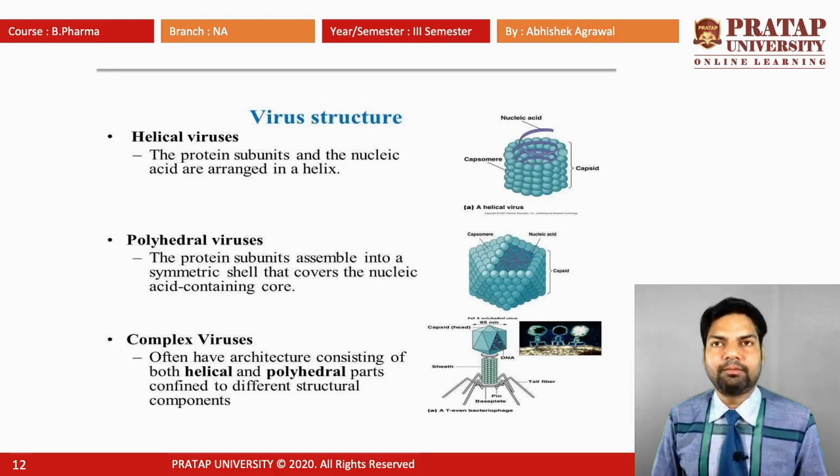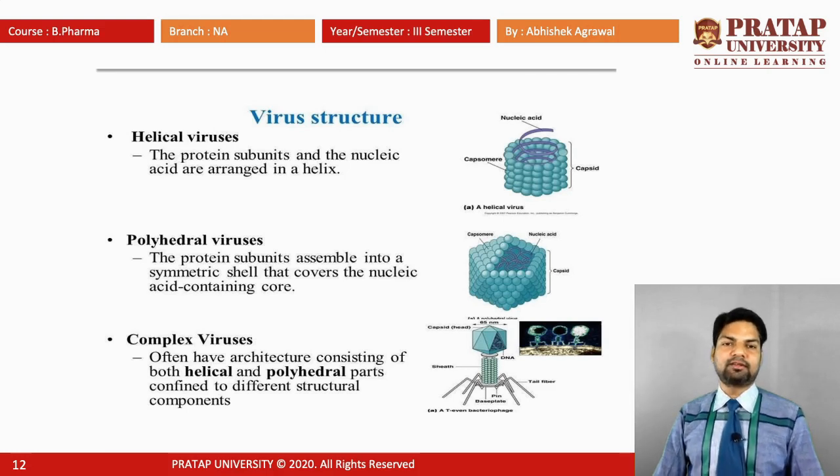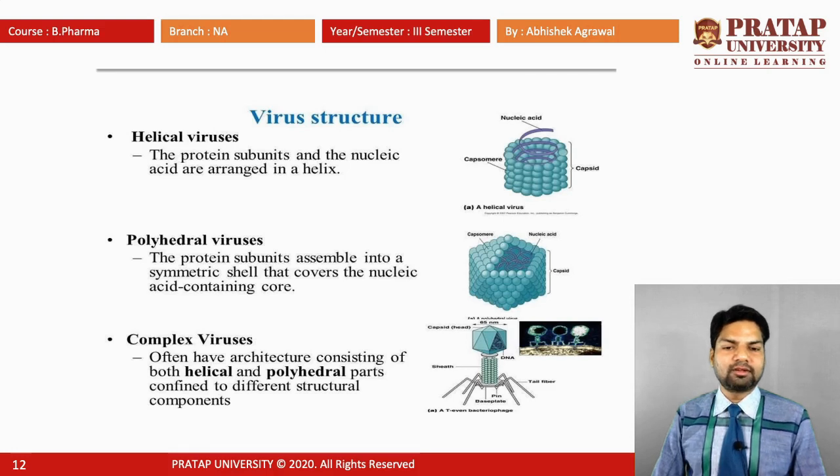There are many structures of the virus such as helical shape, polyhedral shape and the complex shape. First one is the helical virus. In the helical virus, the protein subunits and the nucleic acid are arranged in a helix structure. Second one is the polyhedral virus. In the polyhedral virus, the protein subunits assemble into a symmetric shell that covers the nucleic acid containing core.